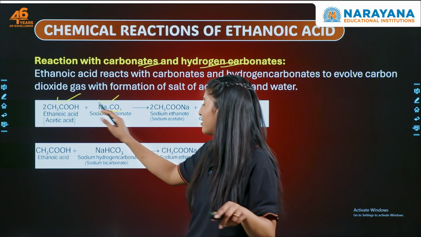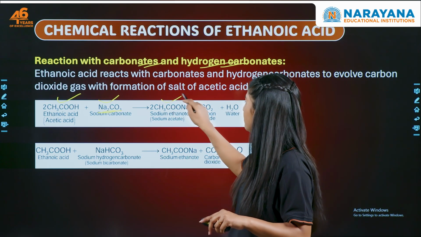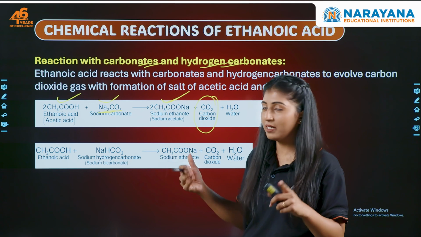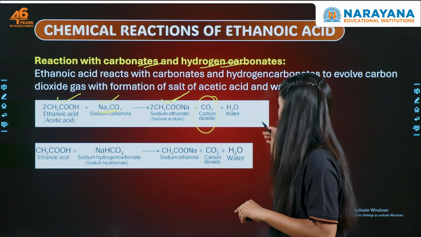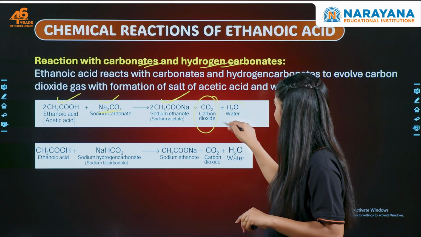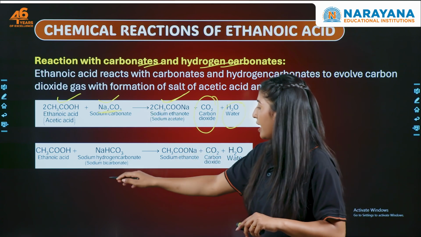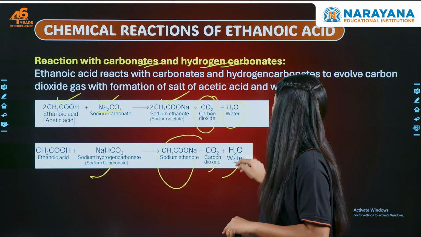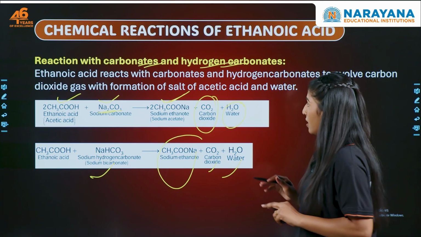So the ethanoic acid is reacting with sodium carbonate to form sodium ethanoate, carbon dioxide, which will turn the lime water milky, and water is formed. We have read all these things in the previous chapter. Similarly, it reacts with sodium hydrogen carbonate to form again sodium ethanoate, carbon dioxide, and water. Right?